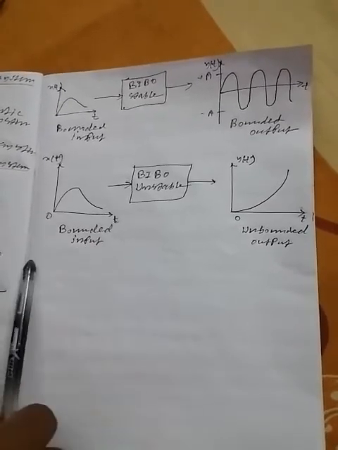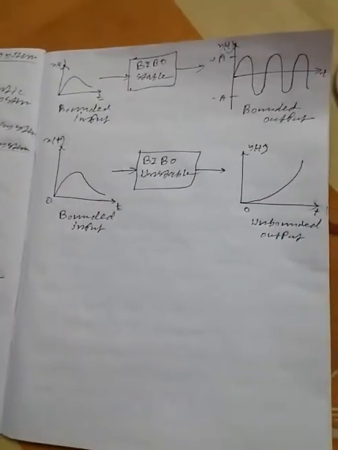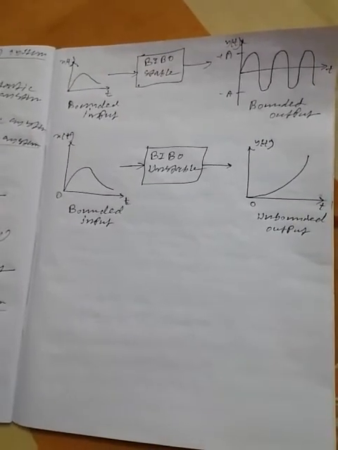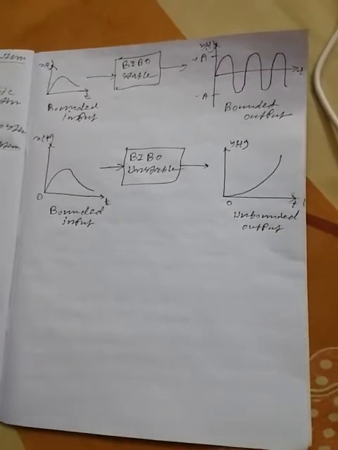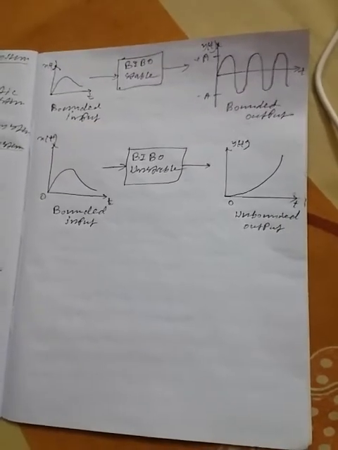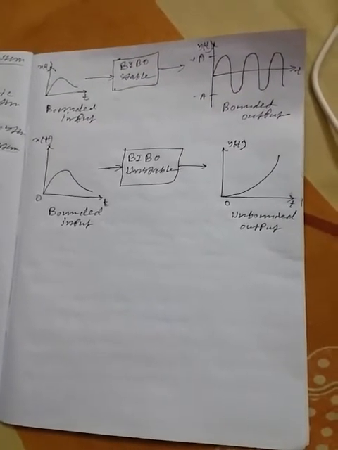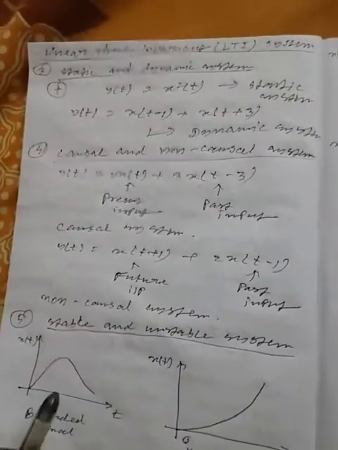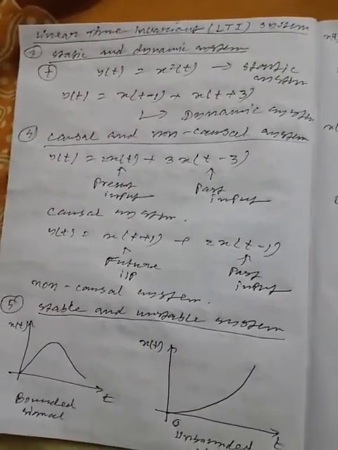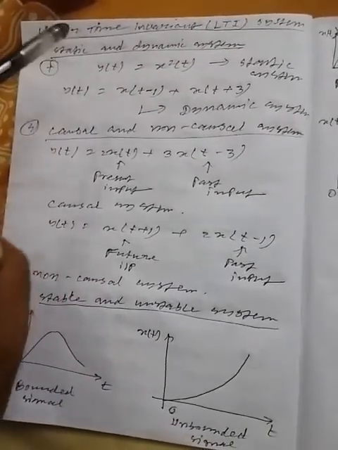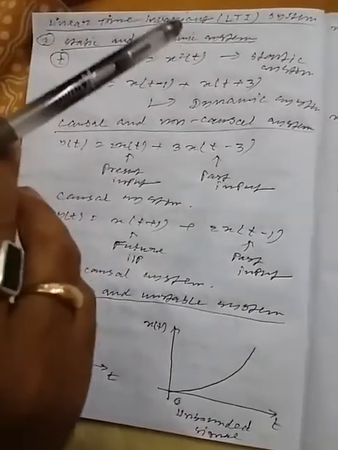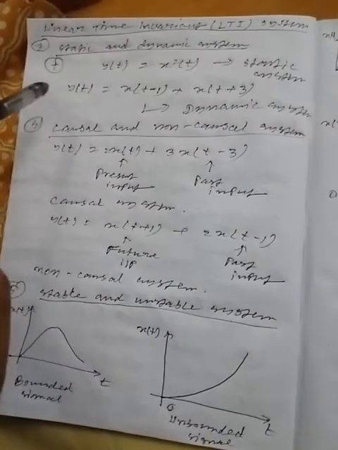Now from this video, what do we learn? We learn various kinds of classification of continuous time systems: static and dynamic systems, causal and non-causal systems, stable and unstable systems. And also we know about the linear time invariant property of the system.